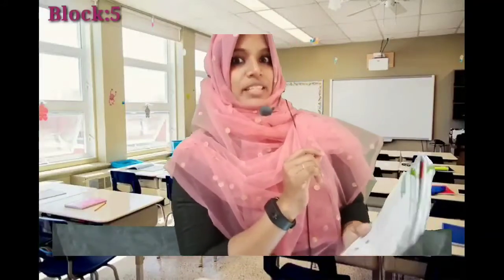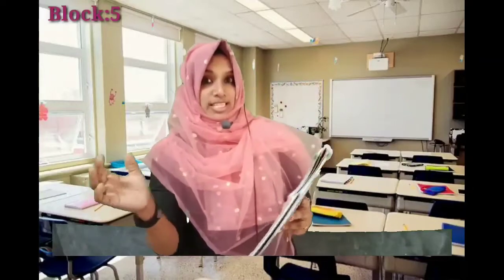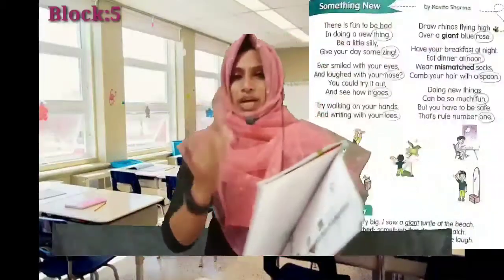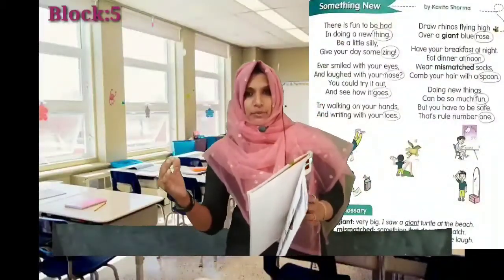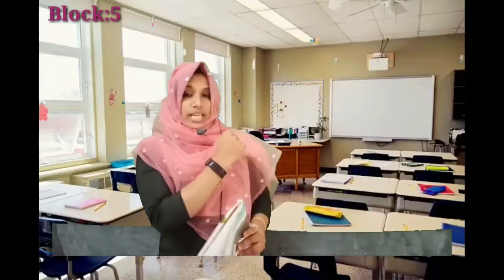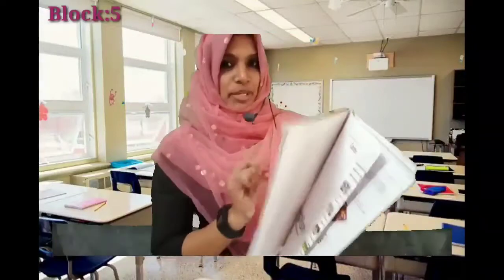So where can we find these rhyming words? They are the words with the same sound. We can find them at the end of the lines. So in this way, you have to find out the rhyming words. Like this way. Okay, so I hope you all have circled the rhyming words.